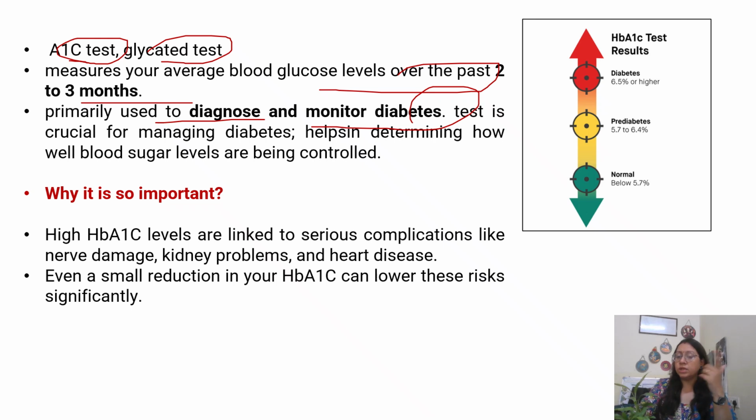Once a person is diabetic, they go for this screening every 3 months, to check whether my sugar level has been fine in the last 3 months or not. So why is it important? This also helps in determining how well the blood sugar levels are being controlled.